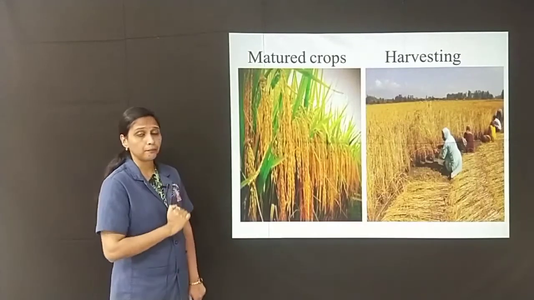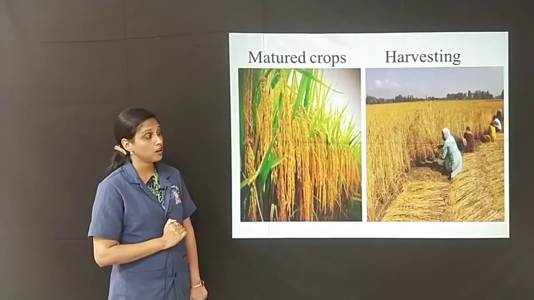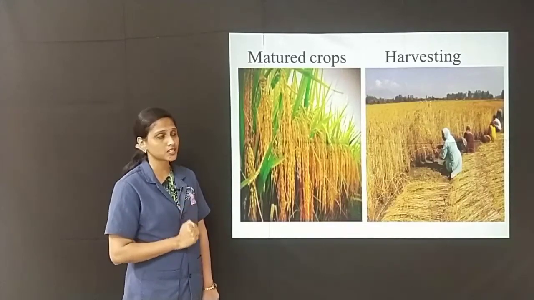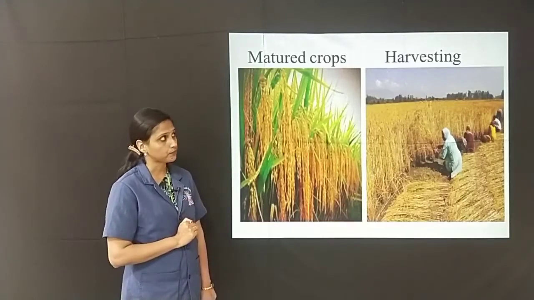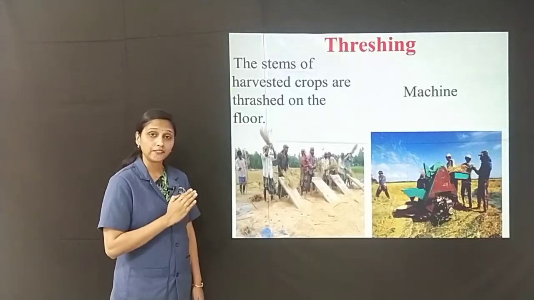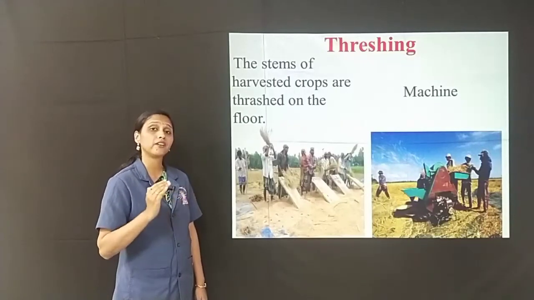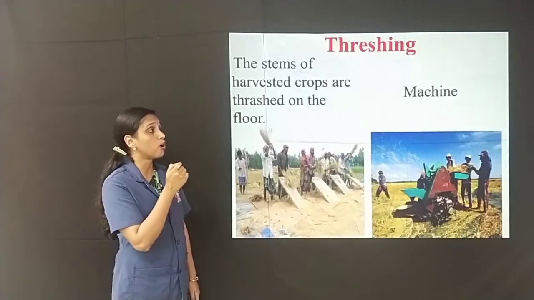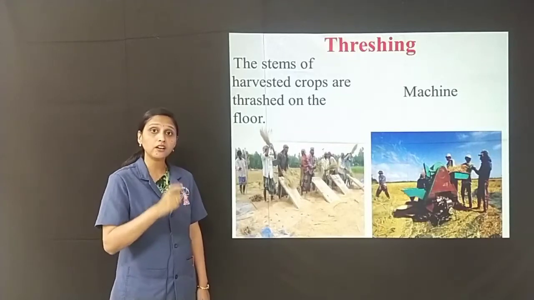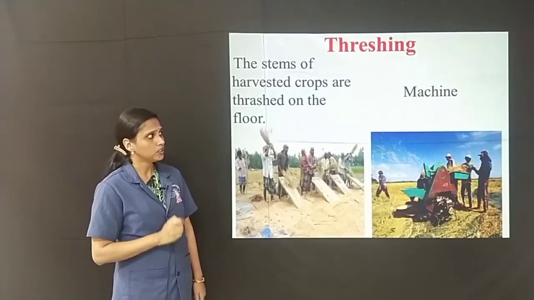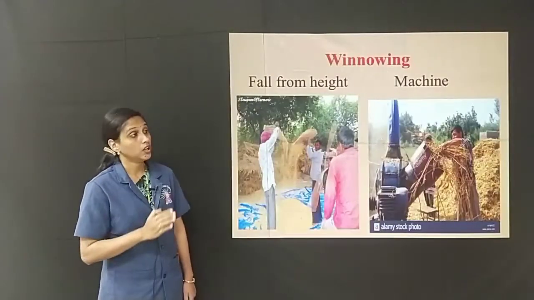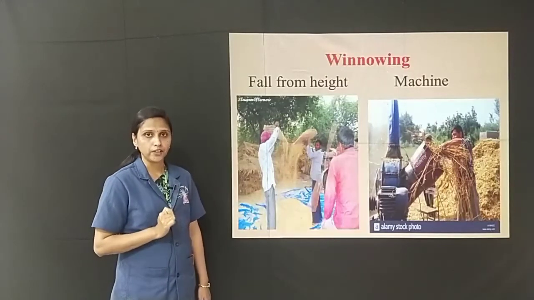When the crops are matured for harvesting, farmers cut the crops and gather them, and this process is known as harvesting. The next stage of farming is threshing. In this method, farmers separate the grains from the plant, and the stems of the harvested crops are thrashed on the floor to separate the grains from the plant. These days, machines are also used for threshing. The next stage of farming is winnowing.